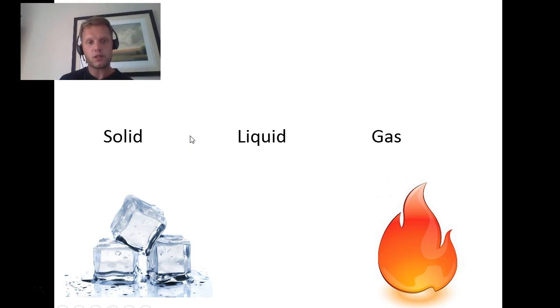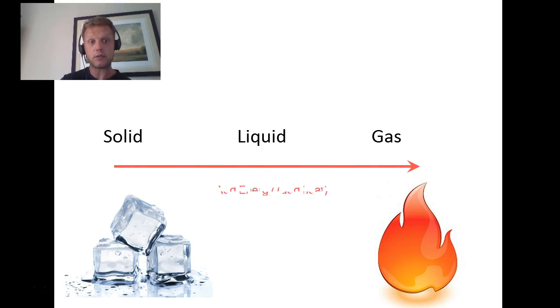So, solids, liquids, and gases. How do you turn one into the other? Well, you might know this. If you add heat, you're adding energy, and it's causing molecules and particles to move faster and faster. And as they move faster and faster, they move farther and farther apart. So eventually, they go from a solid to a liquid to a gas.